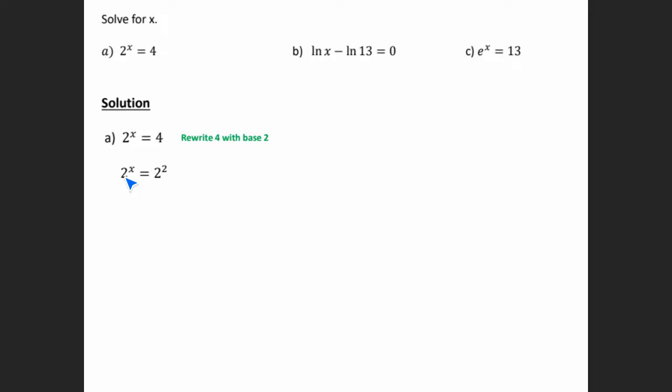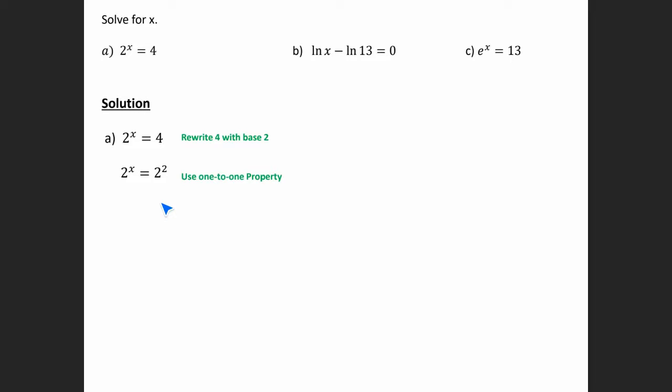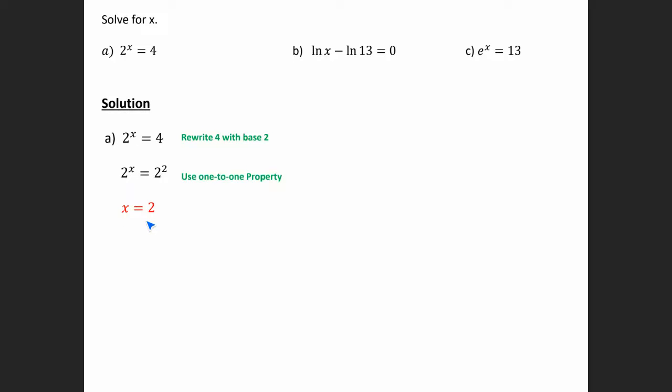Since the bases are the same, then we can set the exponents equal to each other. So we get x is equal to 2. Okay. So if you're able to change the numbers so that they have the same base, then the one-to-one property is going to come into play and sometimes makes these problems a little bit easier.